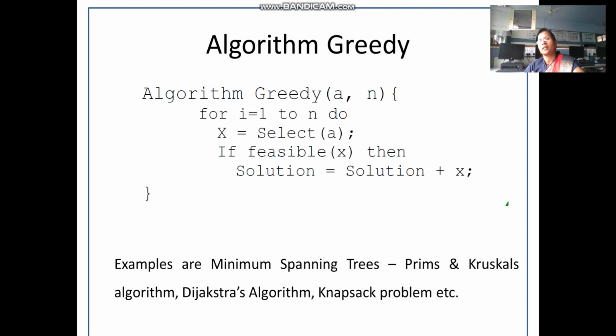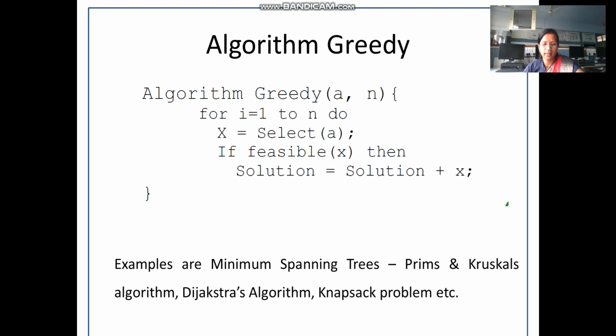Which are the problems in data structures where this greedy algorithmic strategy is used? In minimum spanning trees, the very famous algorithms are Prim's algorithm and Kruskal's algorithm. In knapsack problems also it is used to find out what kind of weight each bag can carry. That is the knapsack, a very famous problem in data structures. And finally, in Dijkstra's algorithm, where we find the shortest path from source to destination, we can use greedy as an algorithmic strategy.